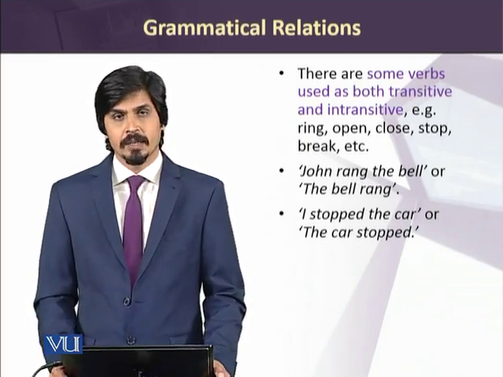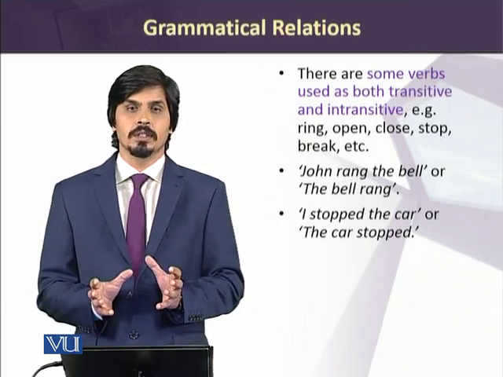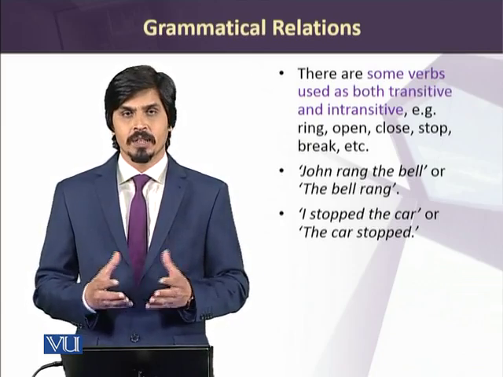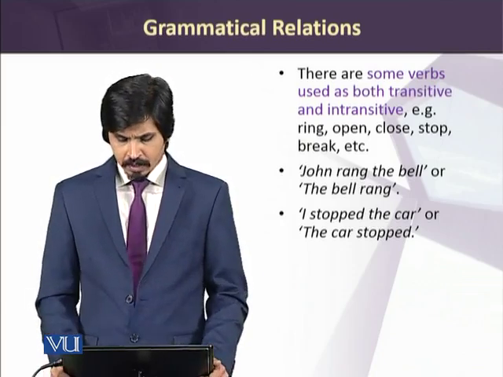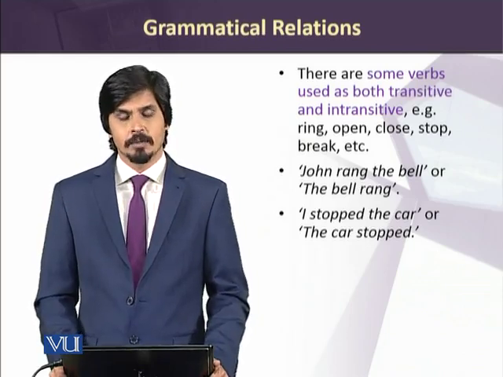And in the second example, the bell rang, rang is not transitive because it doesn't take any object after it. Similarly, we have examples: I stopped the car and the car stopped.